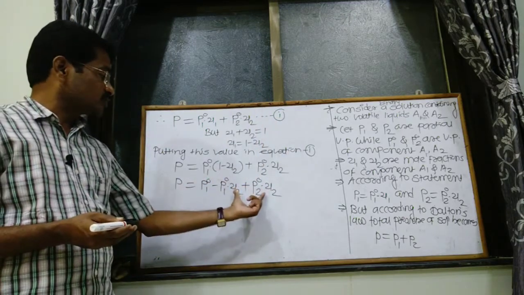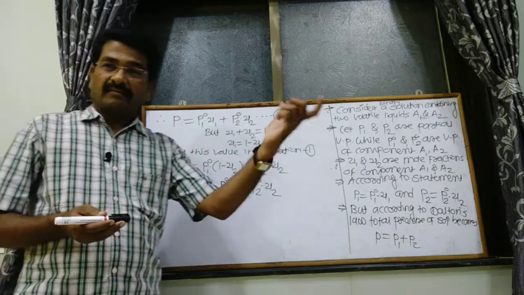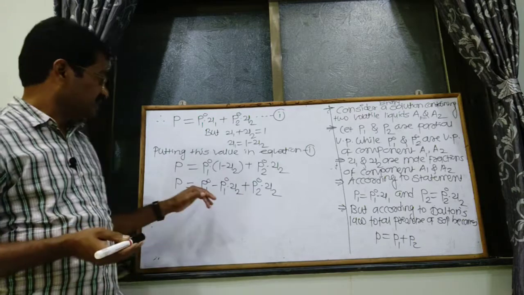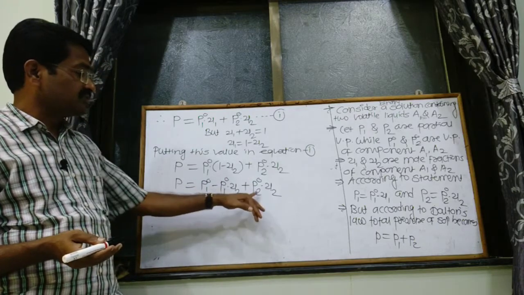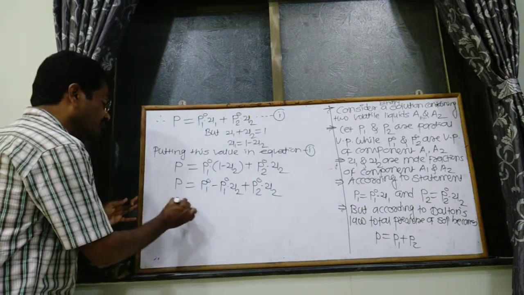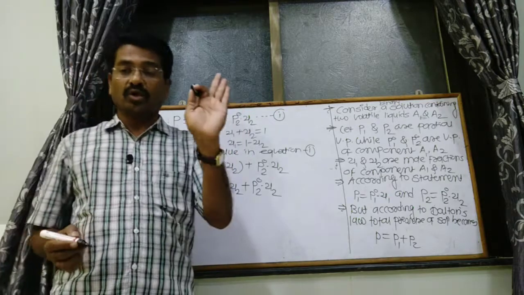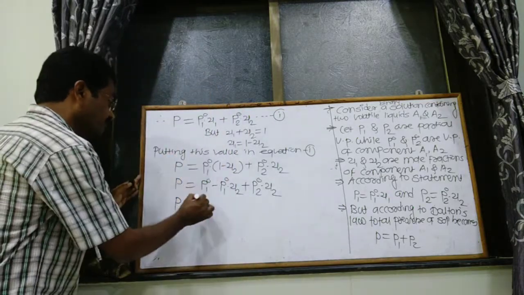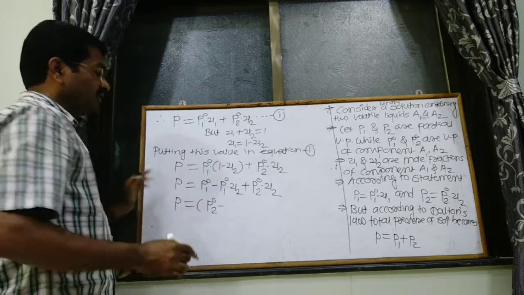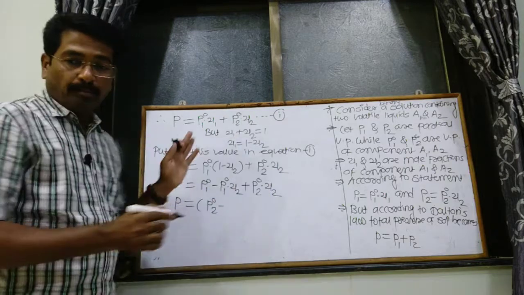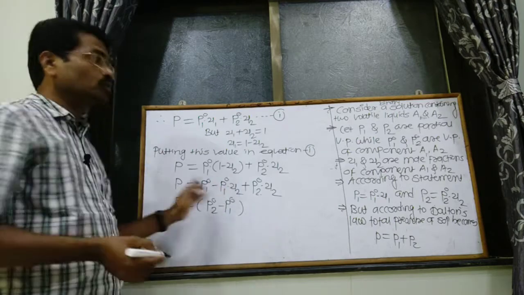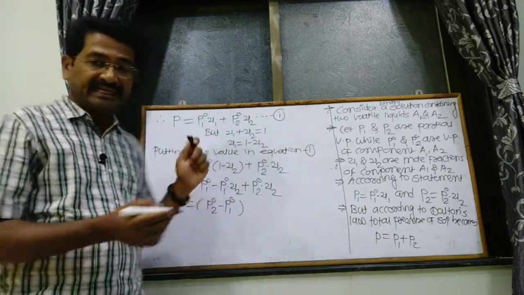Both terms contain X2, so the common factor can be taken out. Therefore, the total pressure of the solution P is equal to P02 minus P01, into the common factor X2,